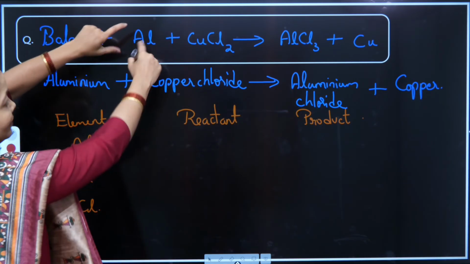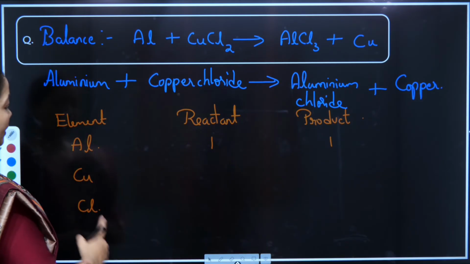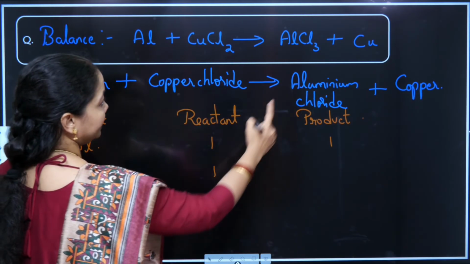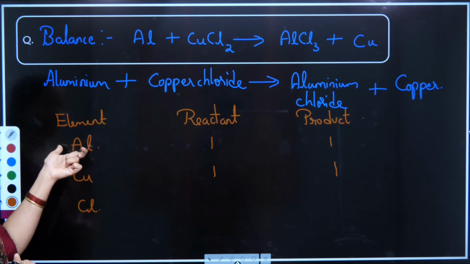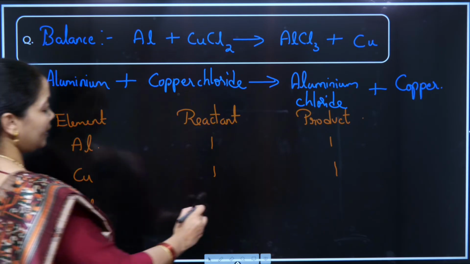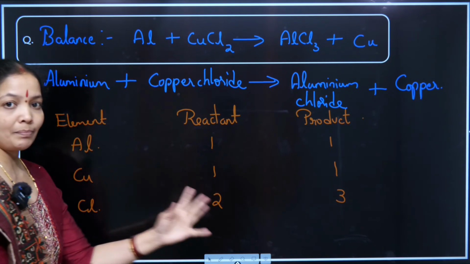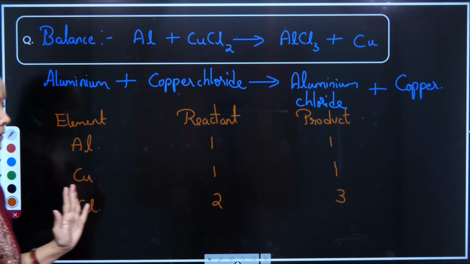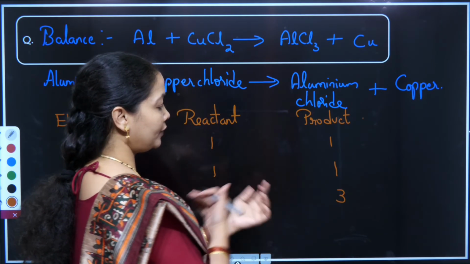Aluminium in my reactant side I have 1, in my product side I also have 1. Copper is 1 in the reactant, 1 in the product. So aluminium and copper are already balanced. Let us check chlorine. Chlorine is 2 in the reactant, 3 in the product. These are not balanced, so I have to balance it. This is 2, this is 3 in my product, so I'll take a flip, vice versa.